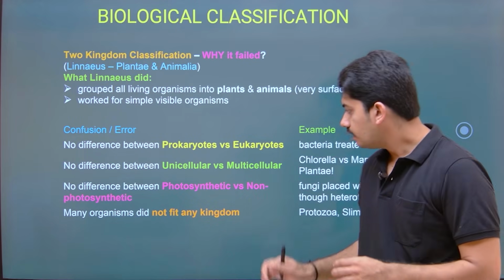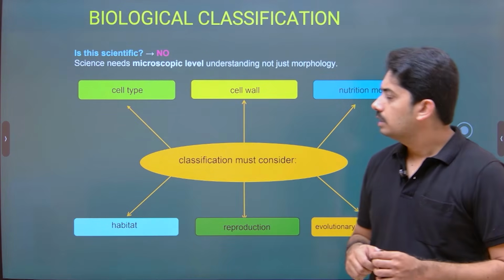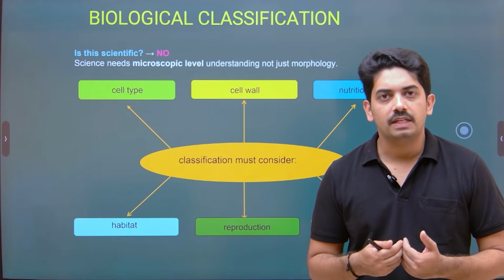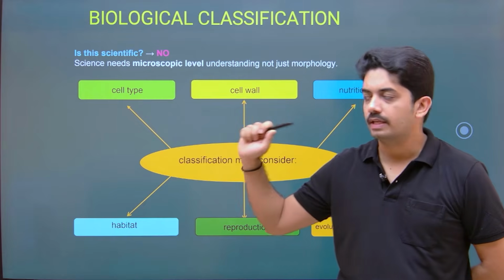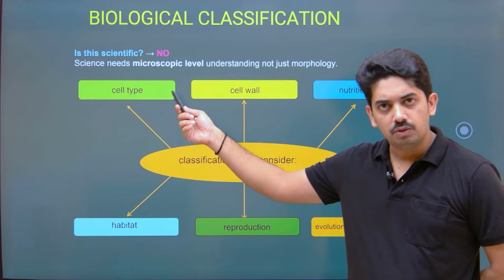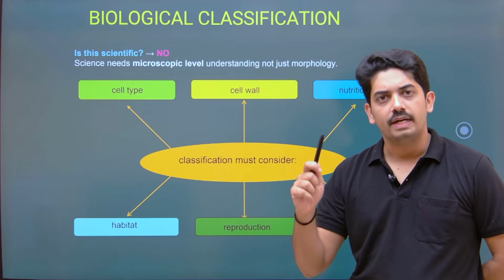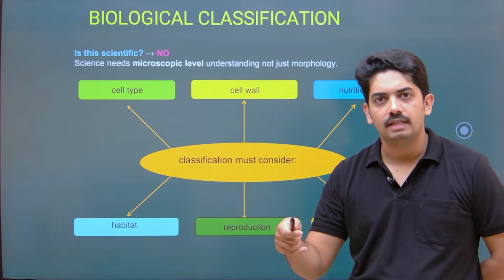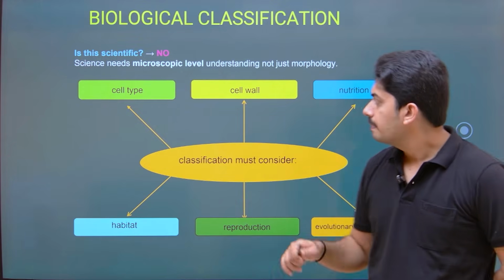Now, what he needs to consider at the time of classification is, first, cell type. Cell type in the sense prokaryote or eukaryote. Then cell wall, whether it is made up of cellulose or chitin or any of the non-cellulosic material, like peptidoglycan and murein.